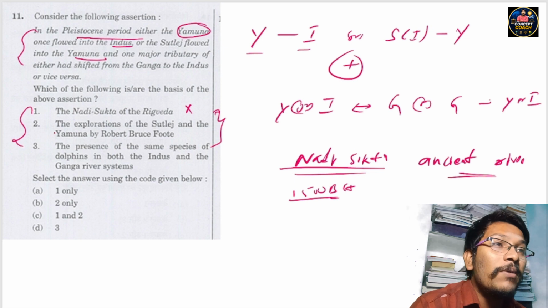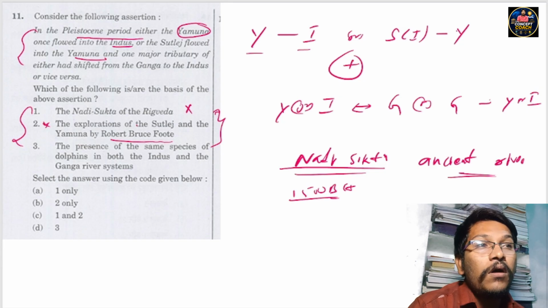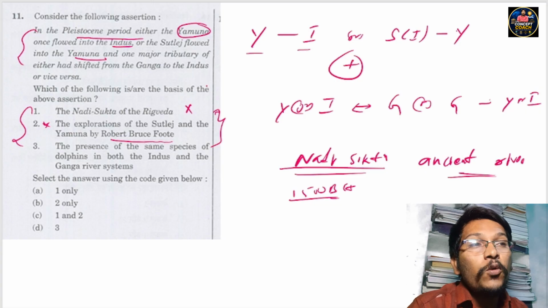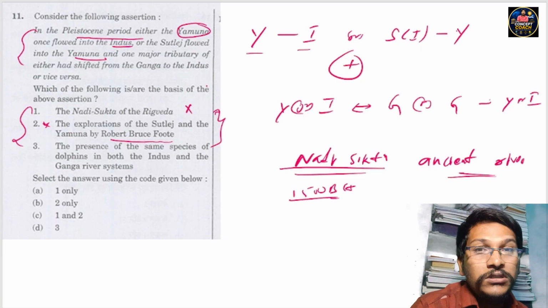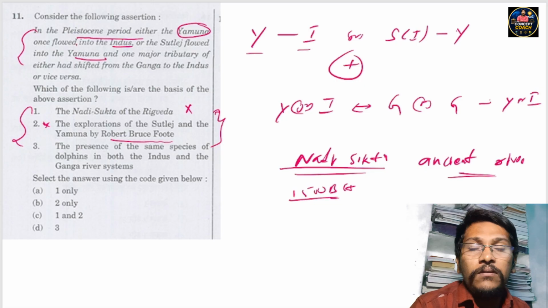Coming to statement number two, the exploration of the Sutlej and Yamuna by Robert Bruce Foote. This statement is also wrong, but we want to know about Robert Bruce Foote, because next year UPSC may ask about him.